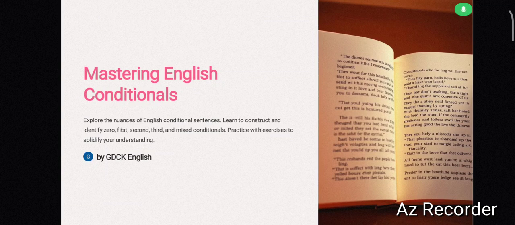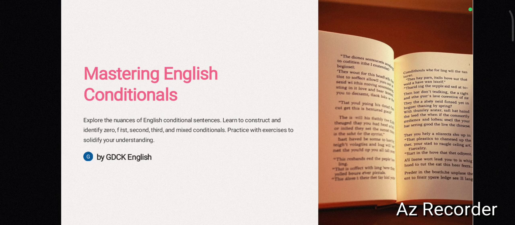Hello students, in this video I am going to discuss conditionals with you. This is a grammar topic. We have different conditional sentences: zero conditional, first conditional, second conditional, third conditional, and also mixed conditional sentences.